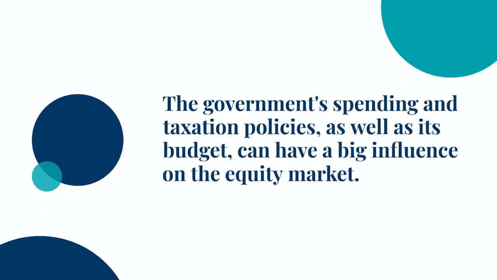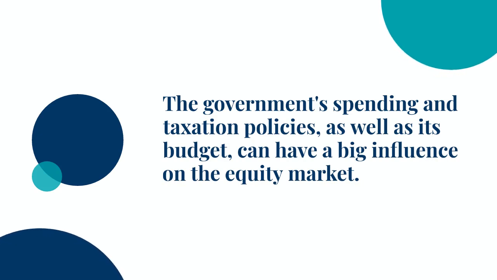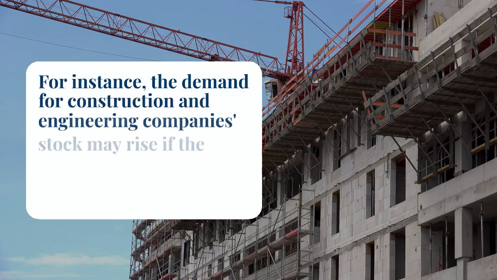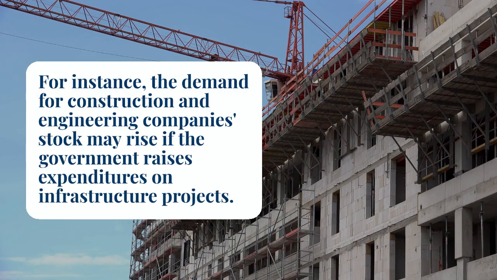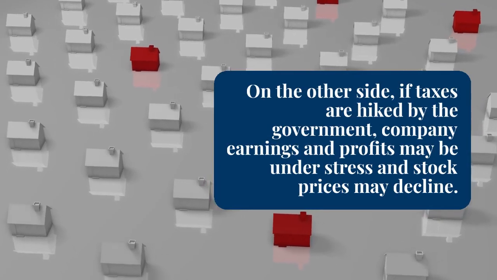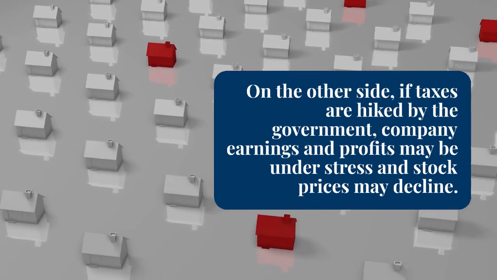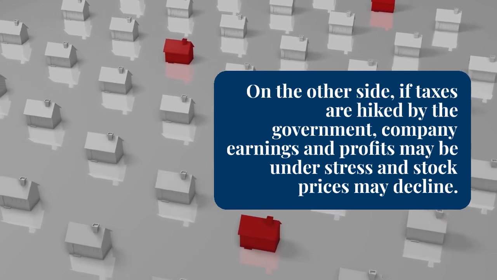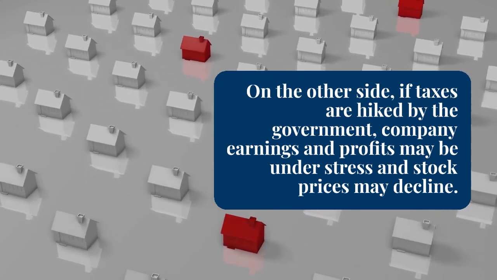Fiscal policy. Government spending and taxation policies, as well as its budget, can have a big influence on the equity market. For instance, the demand for construction and engineering companies' stock price may rise if the government raises expenditures on infrastructure projects. On the other side, if taxes are hiked by the government, companies' earnings and profits may be under stress and stock prices may decline.